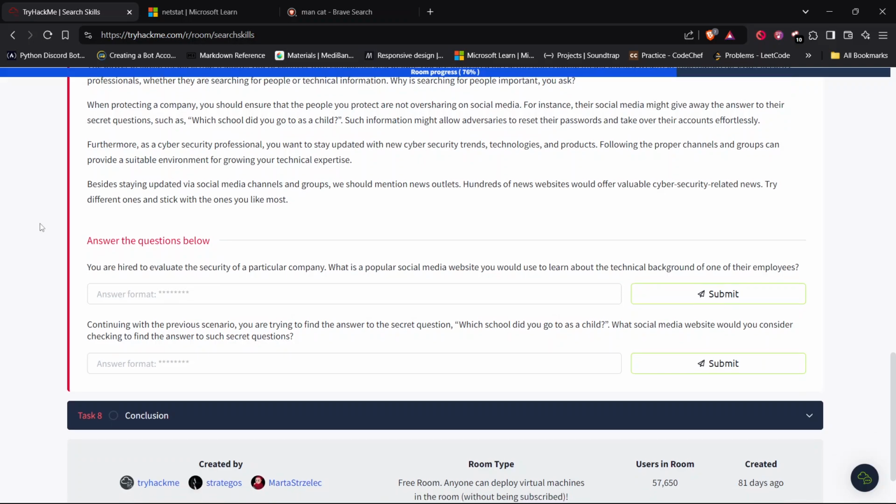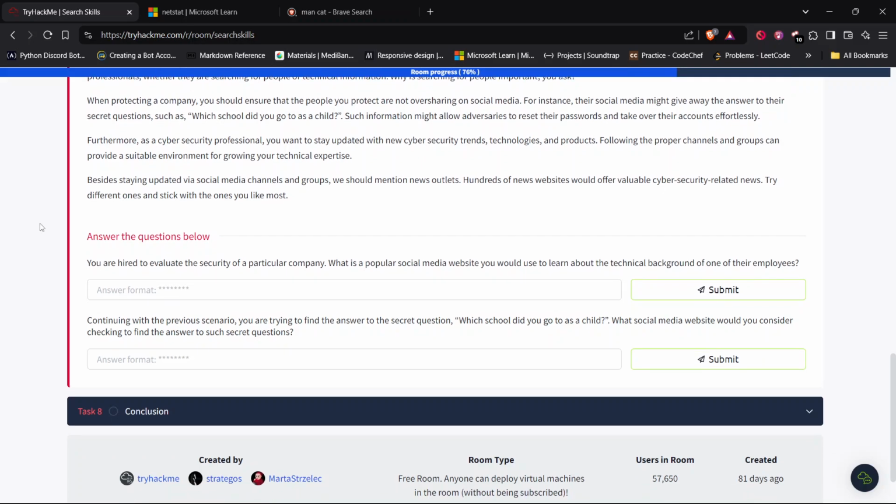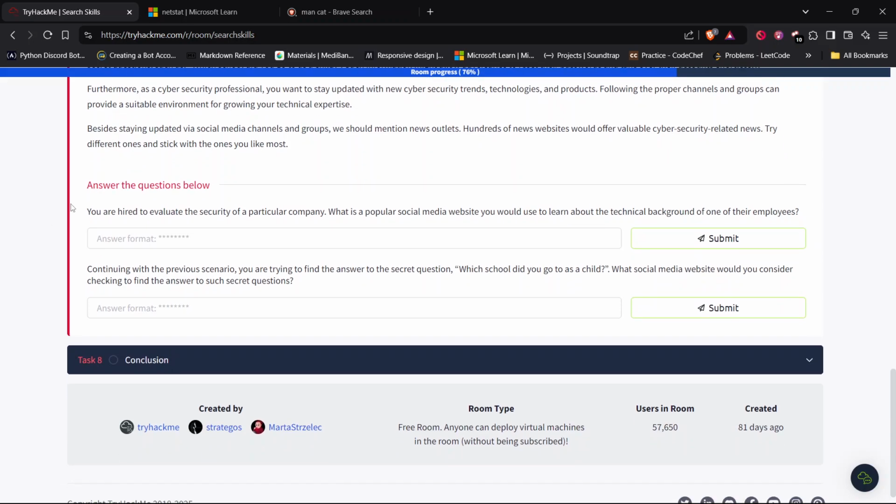Furthermore, as a cybersecurity professional, you want to stay updated with new cybersecurity trends, technologies, and products. Following the proper channels and groups can provide a suitable environment for growing your technical expertise. Besides staying updated via social media channels and groups, we should mention news outlets. Hundreds of news websites would offer valuable cybersecurity related news. Try different ones and stick with the ones you like the most. Okay, let's answer the questions.